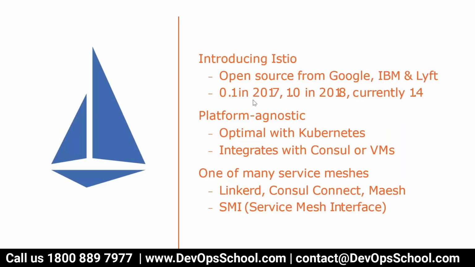So that is a little bit of fundamentals of service mesh. After that, any tools which will help us implement the service mesh? There are so many tools available in the market. We have Istio, Linkerd, Consul, and all stuff like that. As part of today's session, I'm teaching you Istio. Istio is open source from Google, IBM, and Lyft. The very first release, 0.1, happened in 2017 and 1.0 in 2018, and currently I think it's 1.5 or 1.6. I need to check that. Every month we have releases for that.